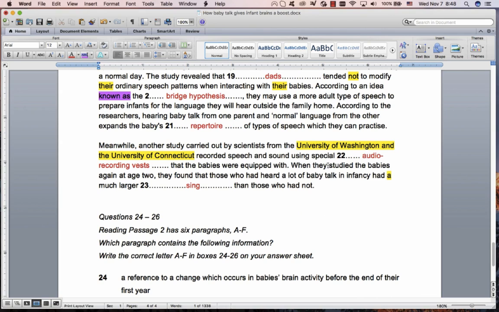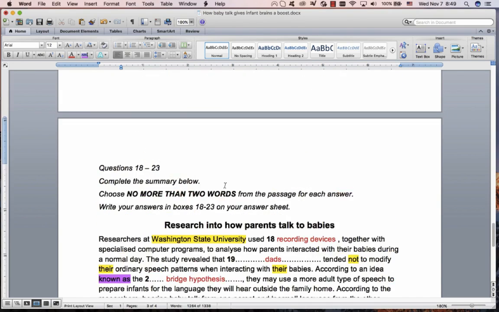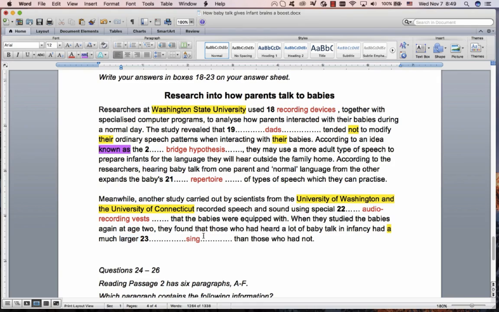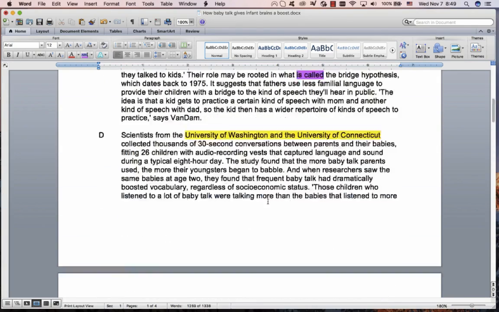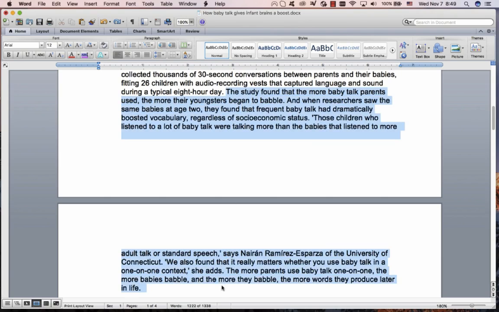And finally, we're looking for a singular. Those who had heard baby talk, those is talking about babies, had much larger something than those who had not. And now we run into a slight problem. I'll explain to you why, because I'm telling you you should be looking for a singular. We also want much larger. That's also always a nice thing to look for. So it's actually somewhere over here. It could be anywhere. We also found that. I think the best way to go about it is to look for much larger.